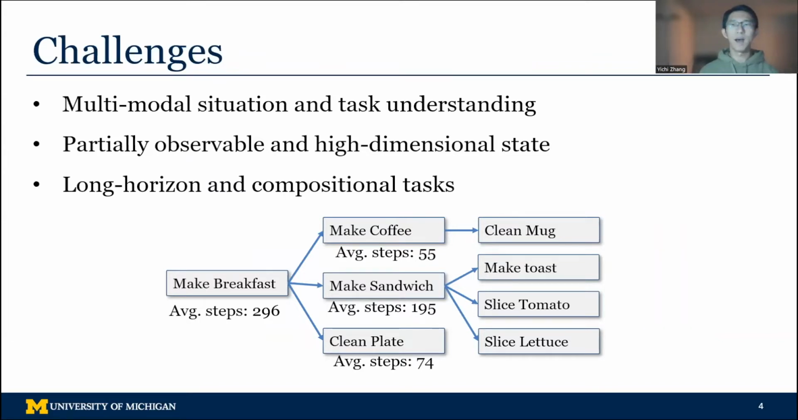This problem is extremely challenging in 3 aspects. First, understanding the task goal and the situation requires reasoning over multiple modalities. Secondly, the agent can only perceive the world with its egocentric vision of RGB image, which means the state is both partially observable and high-dimensional. Thirdly, tasks may be long horizon and composed of multiple subtasks.